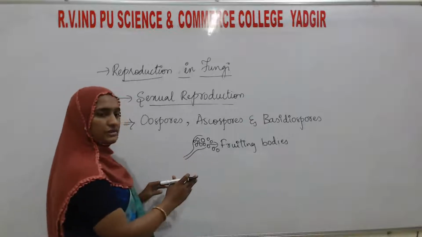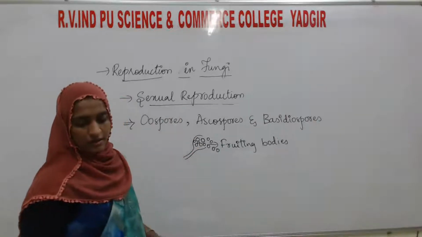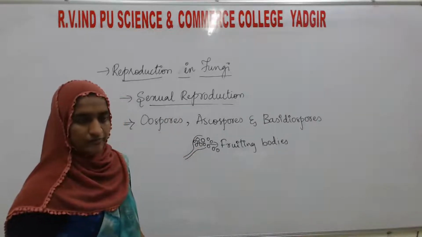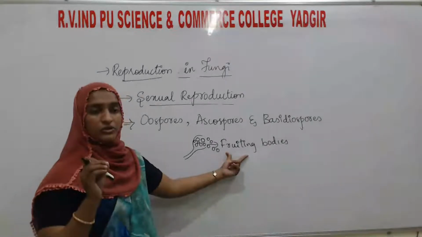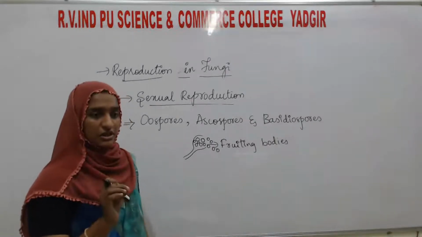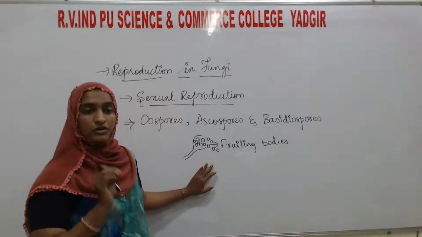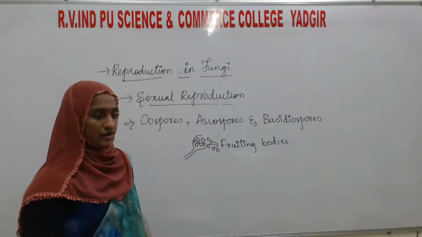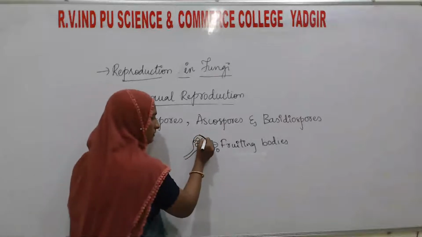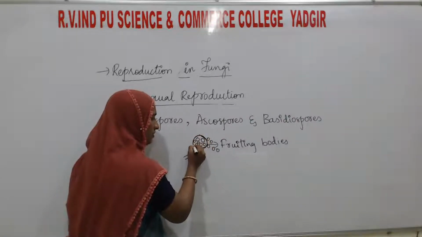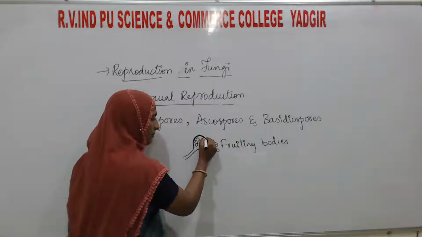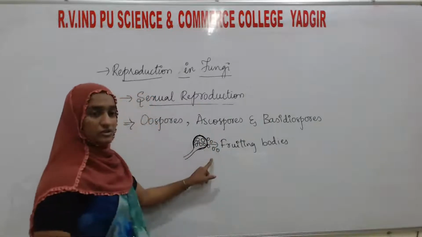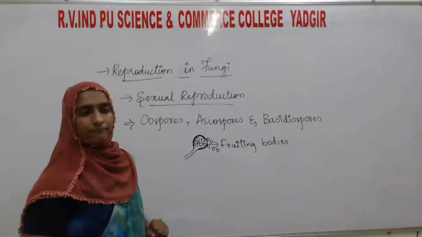So fusion takes place, and that we call sexual reproduction. This structure in which the spores form is known as the fruiting body.